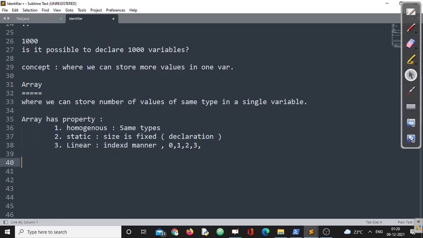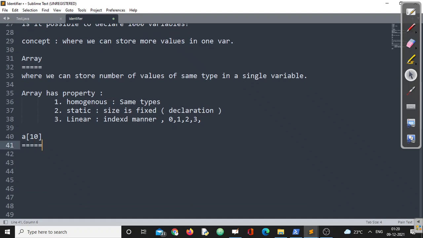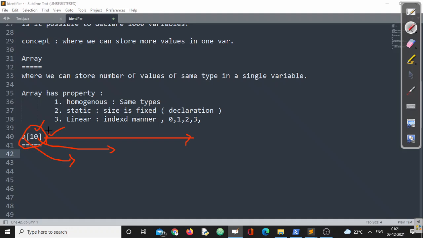So for example, I am repeating, this is not in terms of Java. I am just discussing this for your convenience. Suppose I am writing a of 10. This is one classic example of array. Here a is the name of the array, and 10 is the number of elements that it can hold. This simple format justifies that you are able to store 10 values. This is the beauty of array.